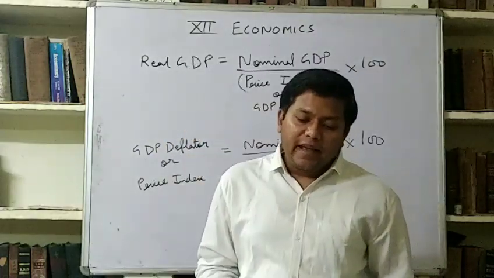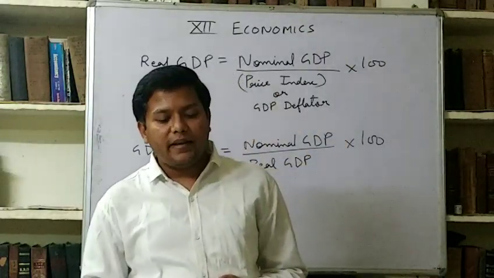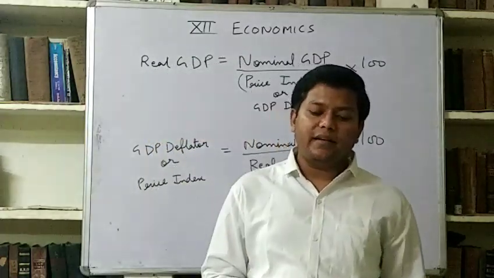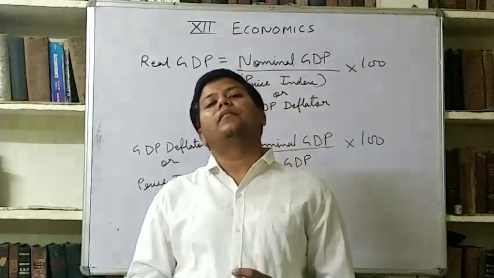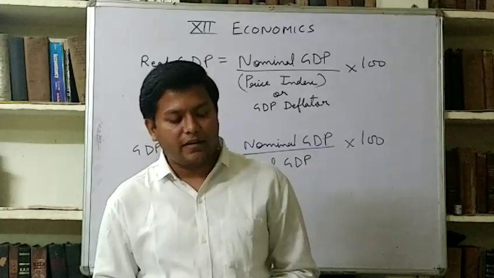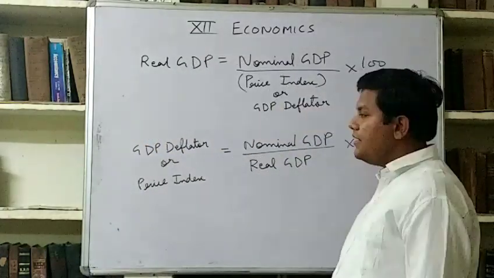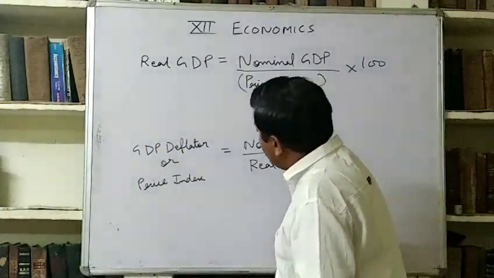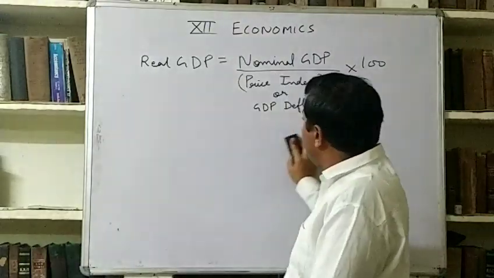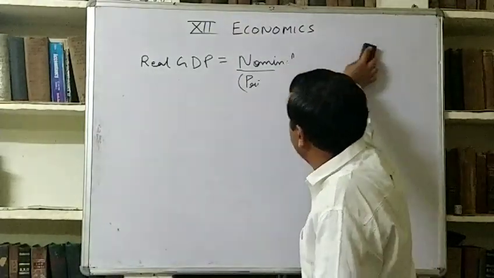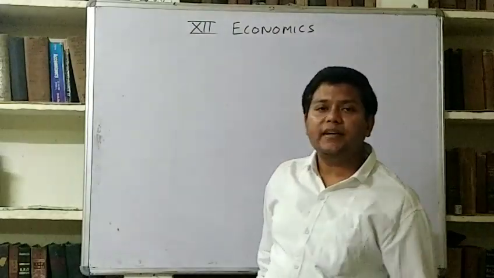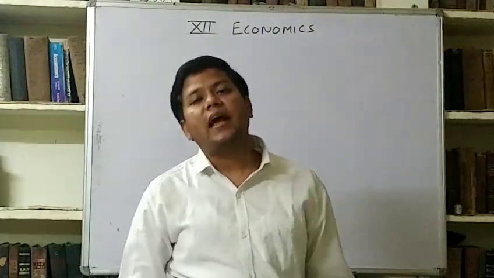Next limitation is externalities not taken into GDP but it affects welfare. Externalities is another point. Externalities means which we cannot include in GDP. Externalities, as its name suggests, external.